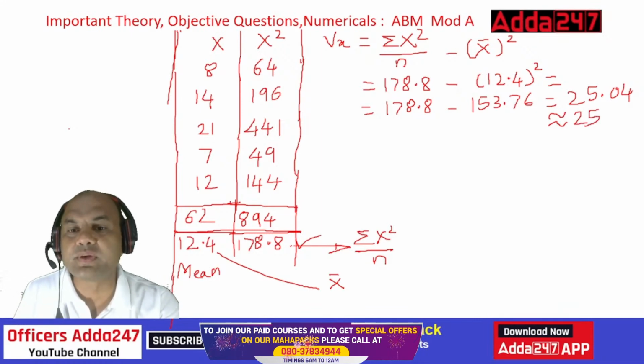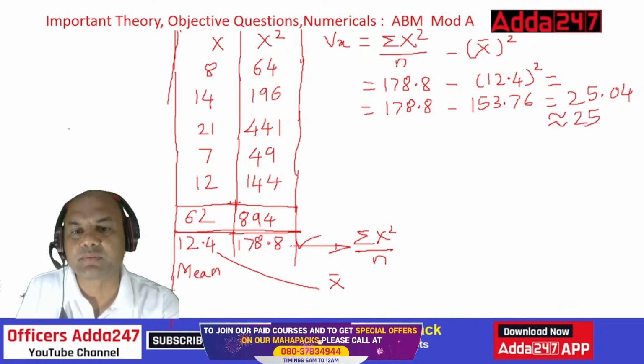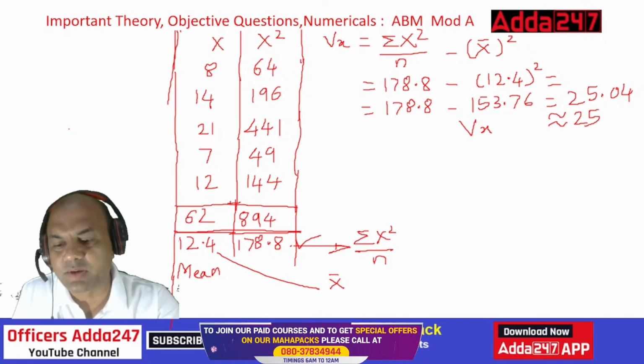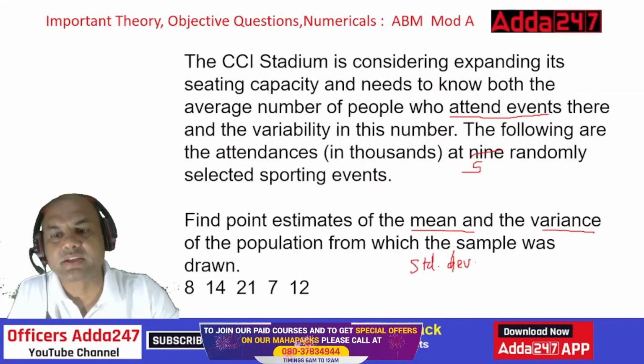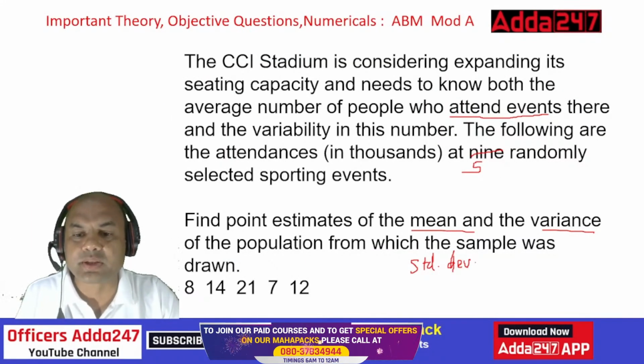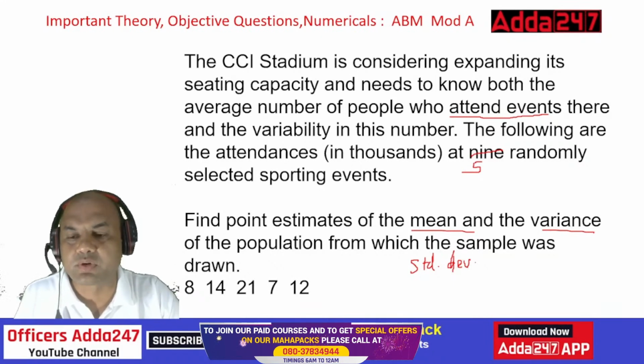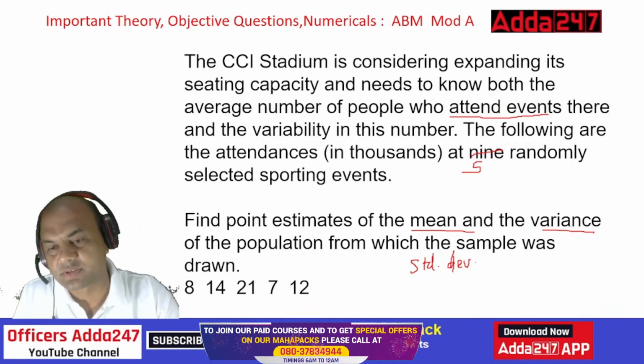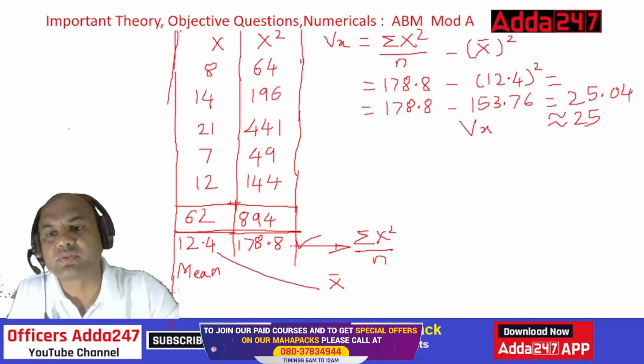So what is this Vx? Vx equals 25 I am getting. Vx, I'll write it over here. So Vx equals 25. So this is my variance. What is asked over here? The variance of the population from which the sample was drawn. So this is my variance. Okay, so my variance is 25.